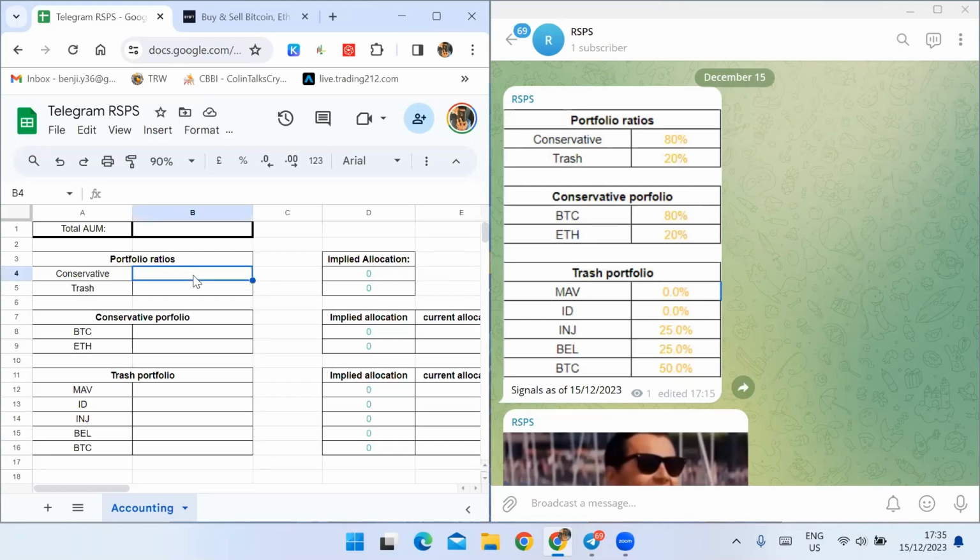So let's put the percentages in the spreadsheet, and I'll show you guys how to follow it and rebalance your portfolio. 25% and finally 50%. Right.